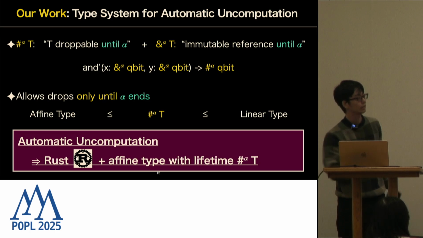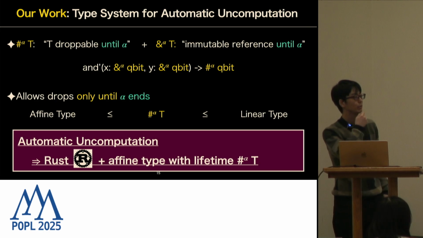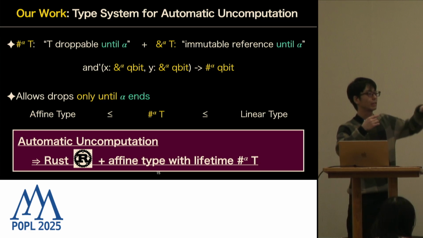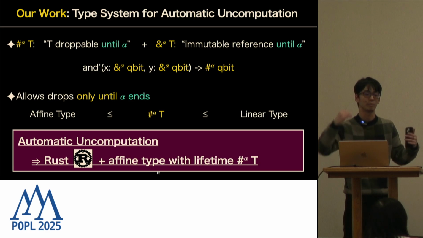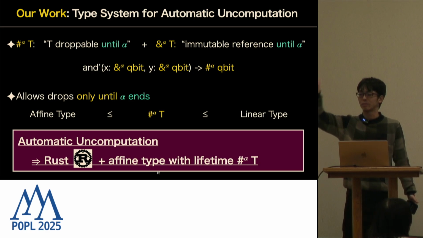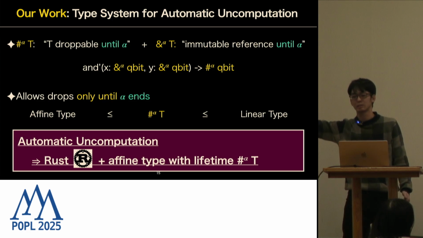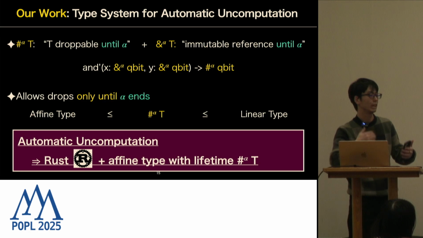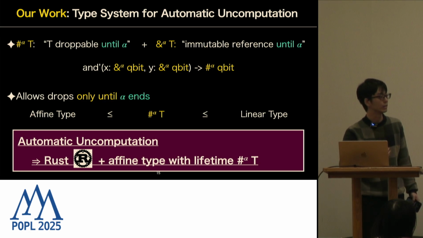And we only explain a very easy example, but in general, the temporary value we want to drop can depend on a lot of other variables which have different lifetimes, but we found out that lifetimes can completely characterize the droppable thing.